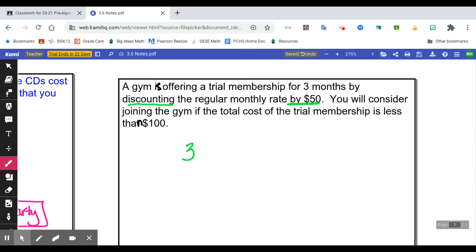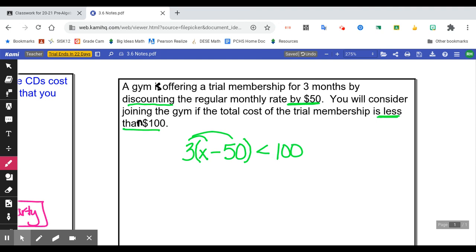So each month is subtracting, a discount is subtraction, $50 off the total. Now, it's happening every single month, so that means this part has to be in parentheses so that we can take 3 times that amount to make it happen for the total, okay? And we want it to be less than $100. So less than 100.